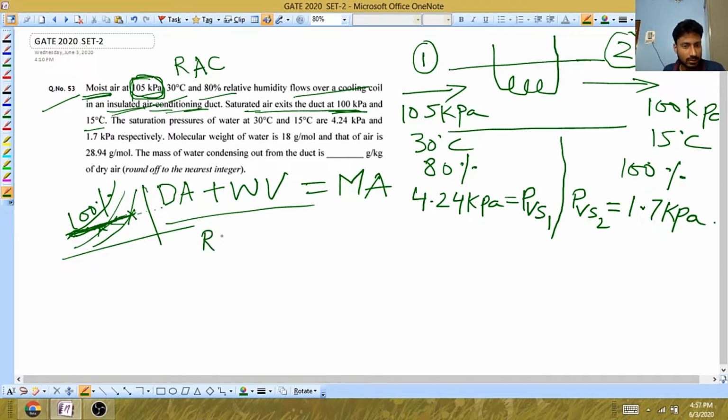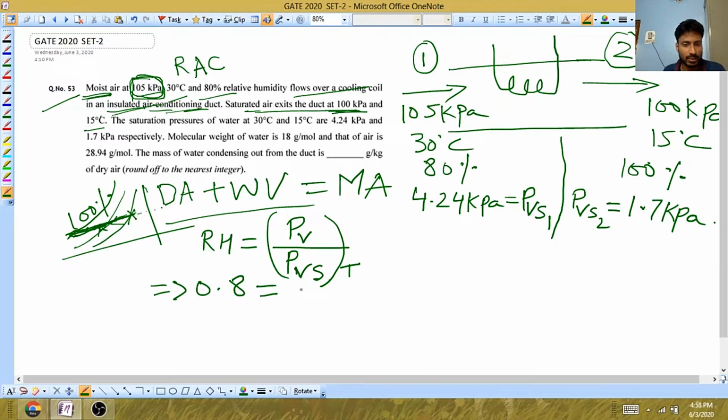We know RH is what? RH is basically the pressure of water vapor divided by the saturation pressure, but both should be at the same temperature. If you are observing this at 30 degrees Celsius, the pressure of vapor is also observed at 30 degrees Celsius. So this value at the inlet is 0.8.